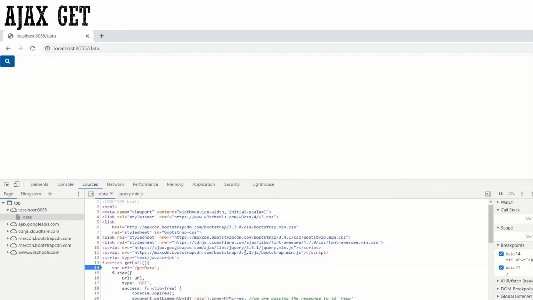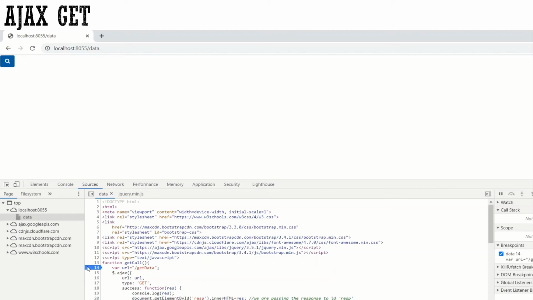In the same way that we debug in Java, you can debug inside the HTML also. How can we do that? With breakpoints. When you click on this 14th line, I need to know whether I am calling the post mapping or the get mapping, whatever the mapping is, and whether this URL is assigned to the variable. So let me put a breakpoint here.